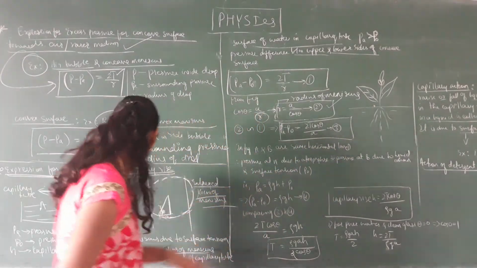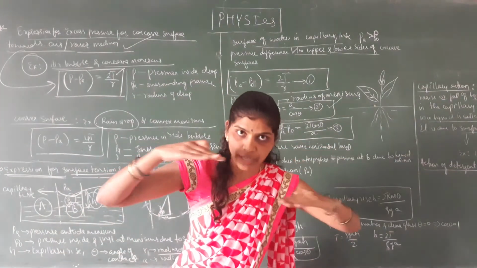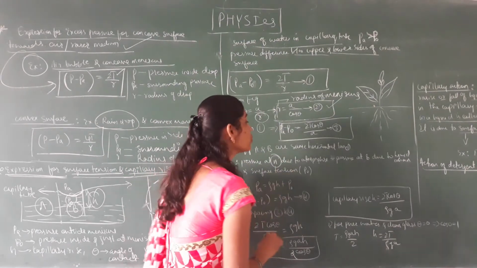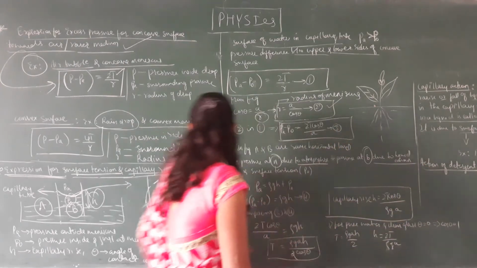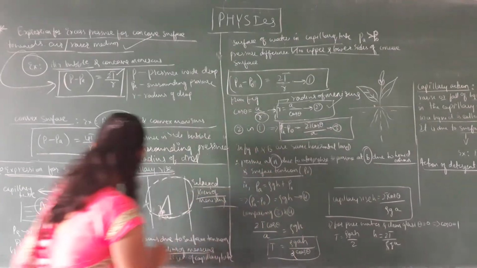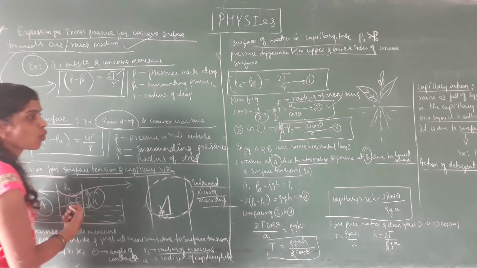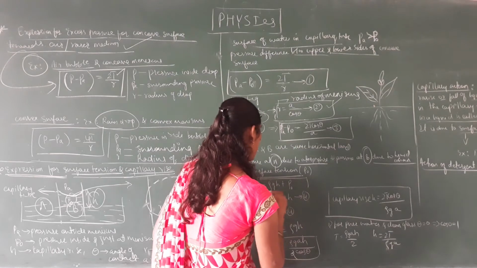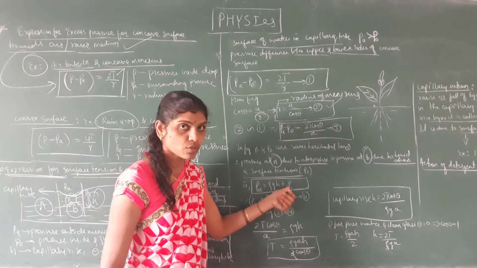In the figure, this point A and point B are both at the same horizontal level. Therefore the pressure at point A due to the atmosphere is equal to the pressure at point B due to this liquid column and the surface tension at P naught. This is PA and this is P naught. This is point A and this is point B. Therefore that is written as PA is equal to rho GH plus P naught.